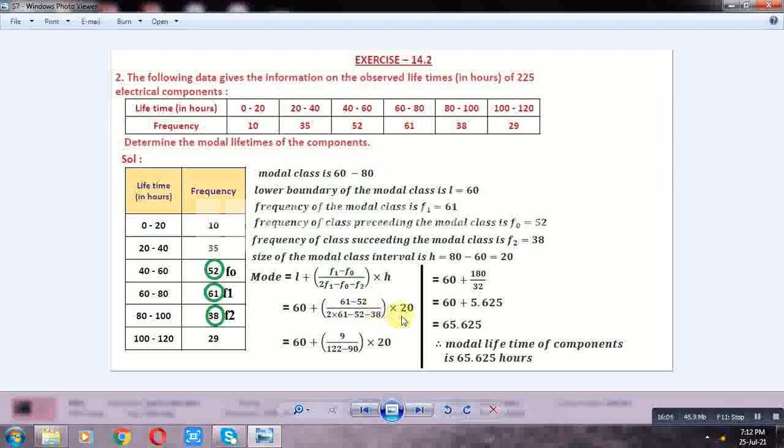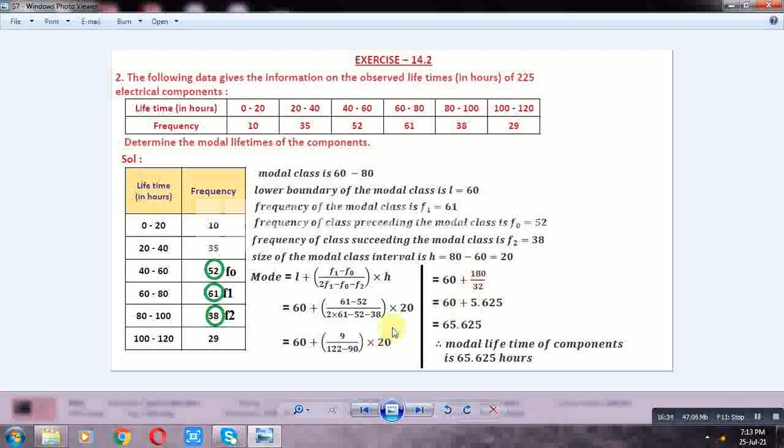Okay. 60 plus (61 minus 52) 9, divided by 2 into 61 is 122, minus 52, minus 38, 90. 60 plus 9 by (122 minus 90) 32. 60 plus 9 into 20 is 180. 180 by 32.